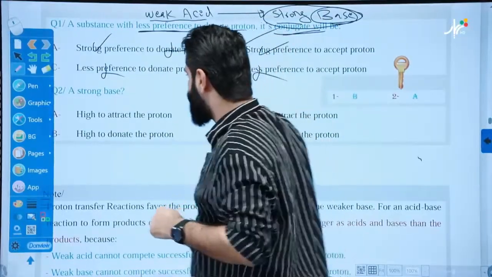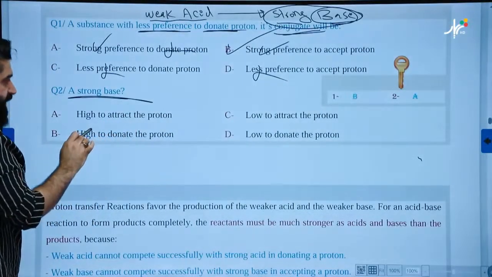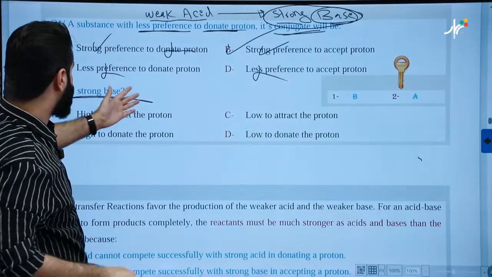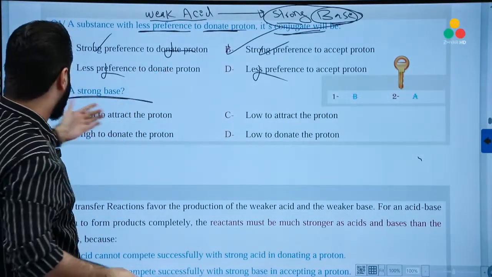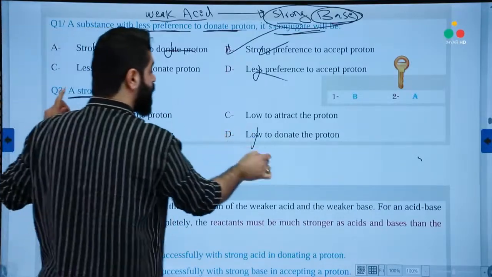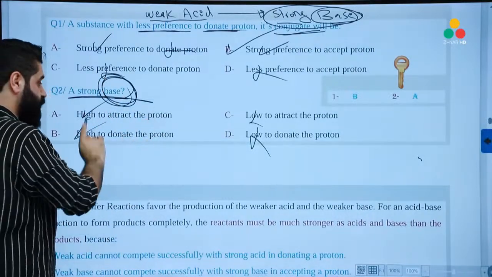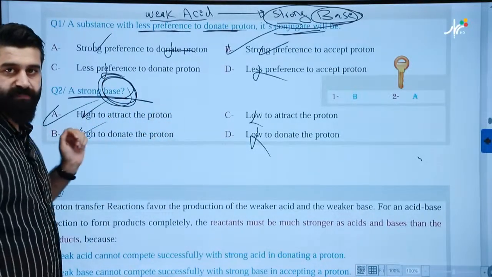B is correct, a strong base. The preference of a strong base will be high, not low. Bases attract protons, so high to attract protons. Good?